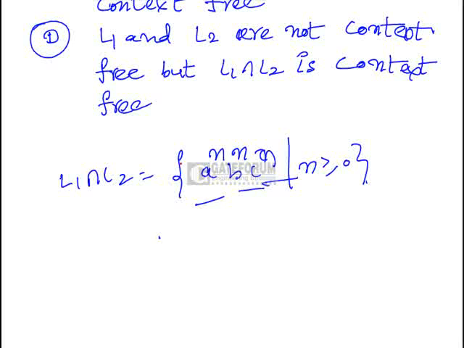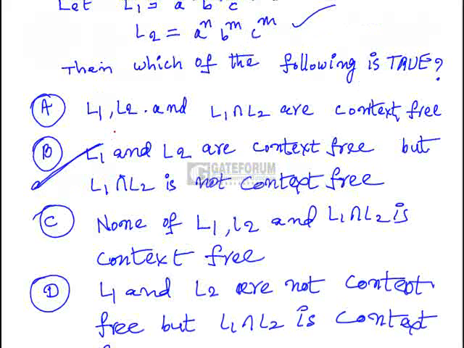We can't have a pushdown automata for this, because it is not context free. So L1 and L2 both are individually context free, but L1 intersection L2 is not context free. That statement is correct, and it is given in option B. The intersection is when n is equal to m. That means a's, b's, c's, all three must be equal. Three counts we can't maintain equally, and a pushdown automata cannot recognize it.